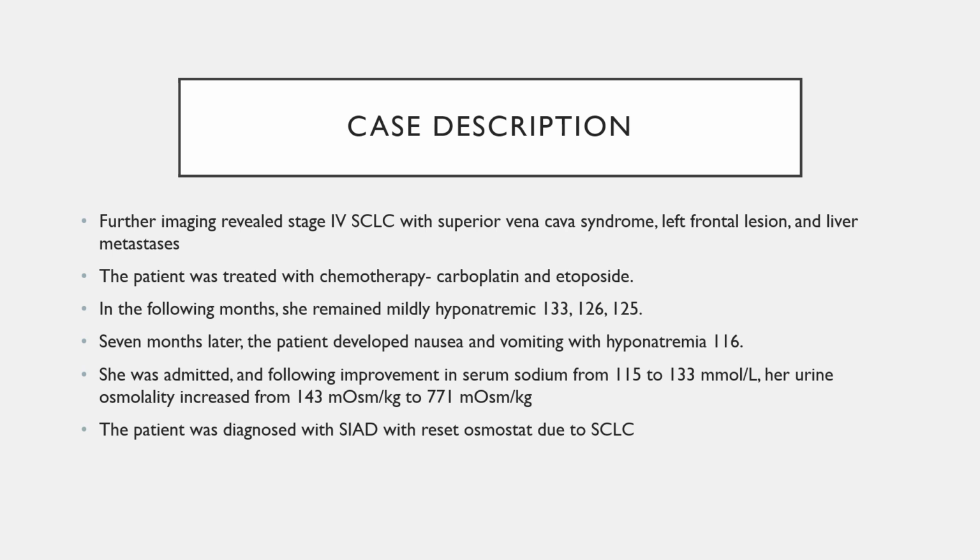In the following months, she remained mildly hyponatremic. 7 months later, the patient developed nausea and vomiting with hyponatremia to 116. She was admitted, and following improvement in the serum sodium from 115 to 133, her urine osmolality increased from 143 to 771. The patient was diagnosed with SIAD with reset osmostat due to small cell lung cancer.